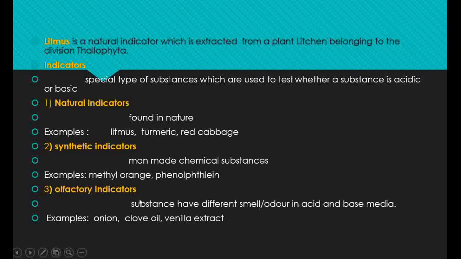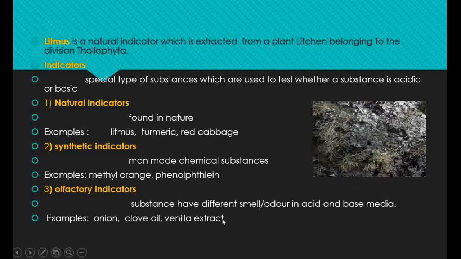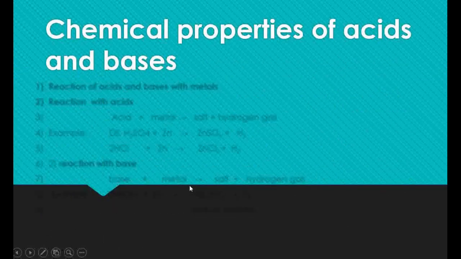Third type of indicator is olfactory indicators. Olfactory indicators are substances which have different smell or odor in acid and base media. Examples: onion, clove oil, vanilla extract. Let's learn the important concept of this chapter, that is, chemical properties of acids and bases.